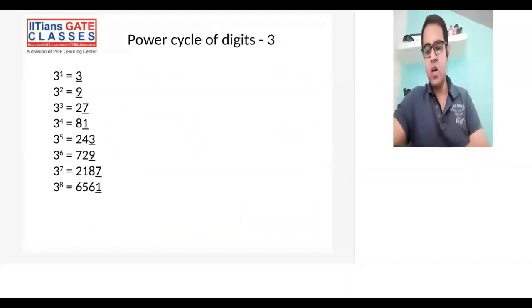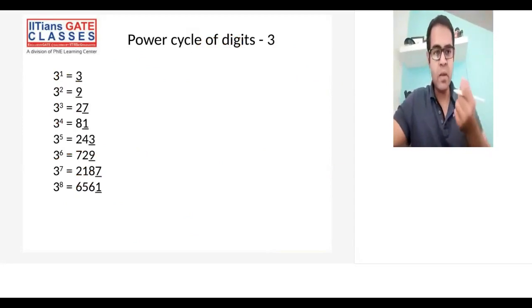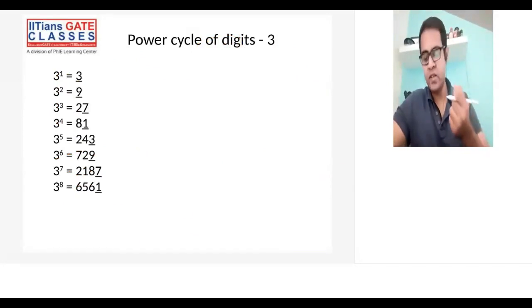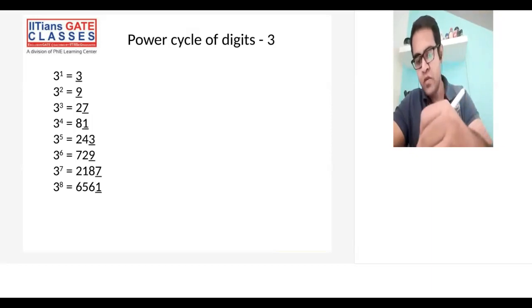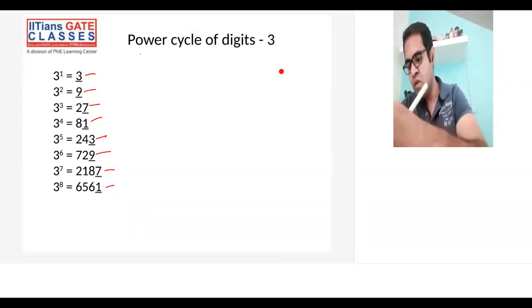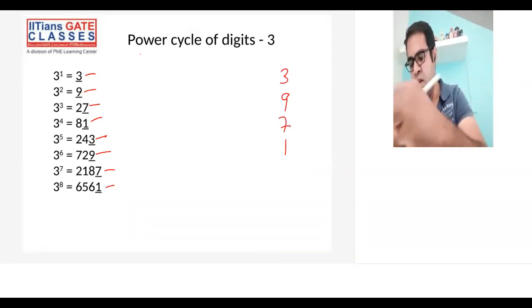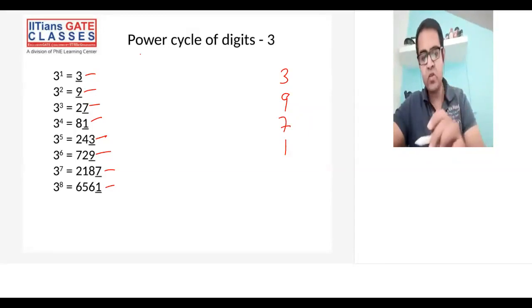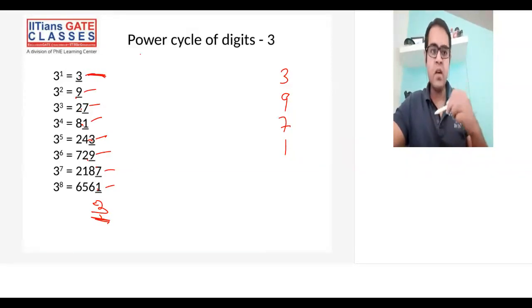All right. So now when I check the power cycle of 3, again, we'll be concentrating only on the unit digits. So if you see, this is 3, 9, 7, 1, 3, 9, 7, and 1. So 3, 9, 7, 1 is the cycle going on. So basically, 3 will be repeated after every 4 cycles. See, 3, and then 3, and then again you'll have a 3. So 3 is being repeated after every 4 powers.